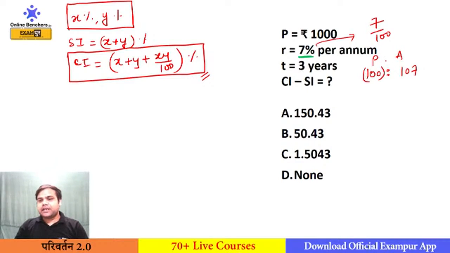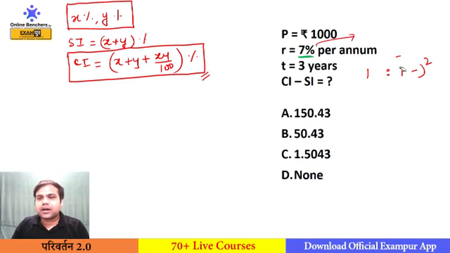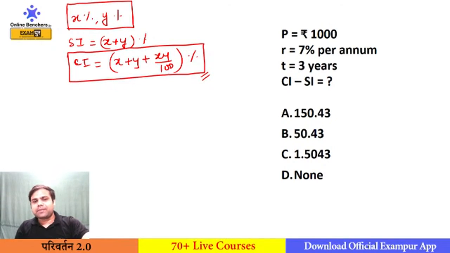If I need to find the ratio of principal and amount for 2 years, it will become 100 square and 107 square. So if I change this percentage into a fraction, it will be quite calculative. So in the question where I will be getting calculation, I will use this formula X plus Y plus XY by 100. So this formula is used to find the CI for 2 years.